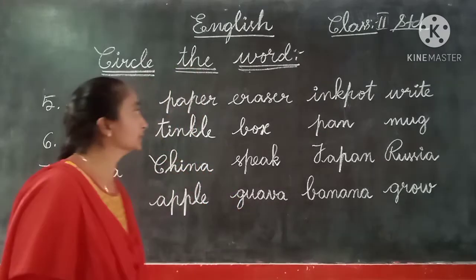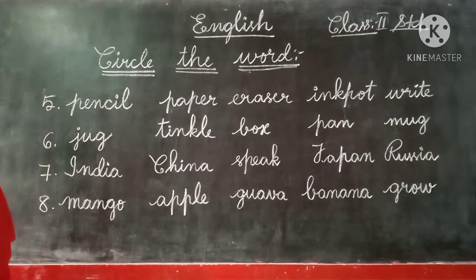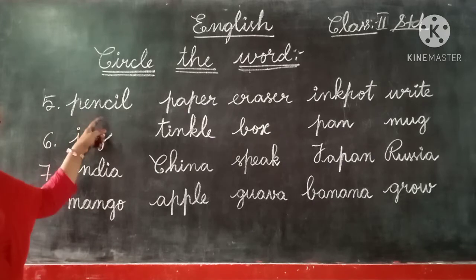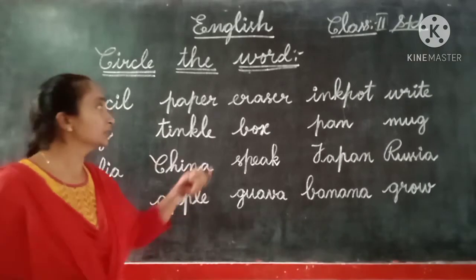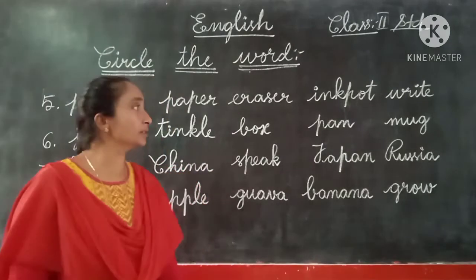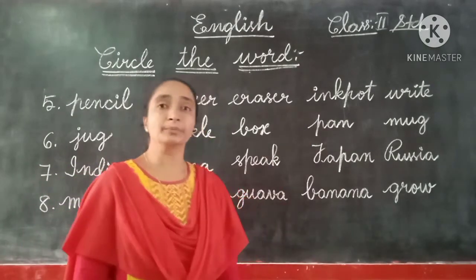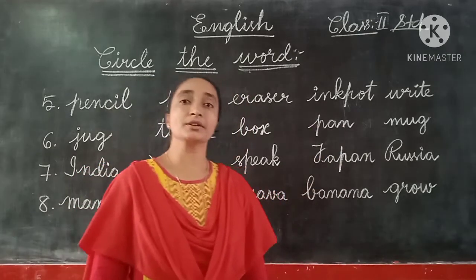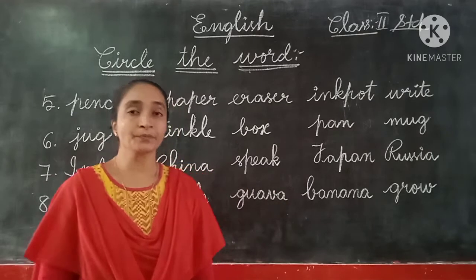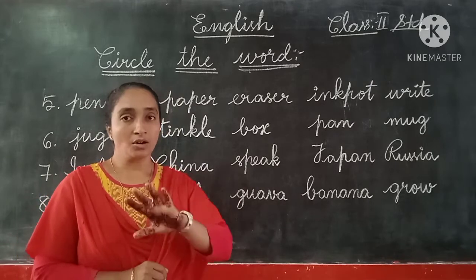The first one, what have I given here? Pencil, P-E-N-C-I-L, paper, P-A-P-E-R, eraser, E-R-A-S-E-R, ink, I-N-K, pot, P-O-T, ink pot, W-R-I-T-E, write. Okay, children, so what are these?